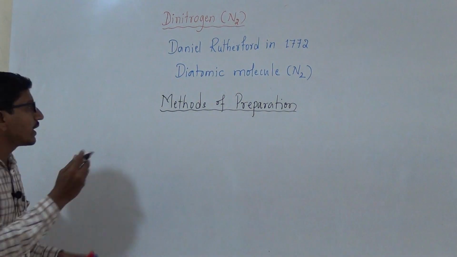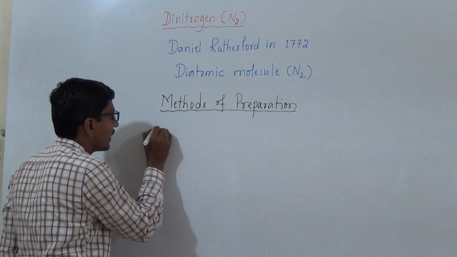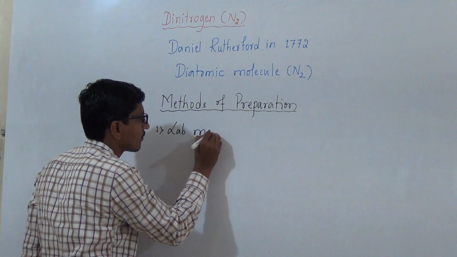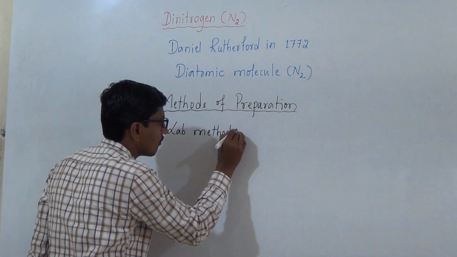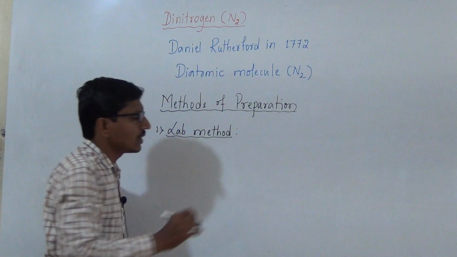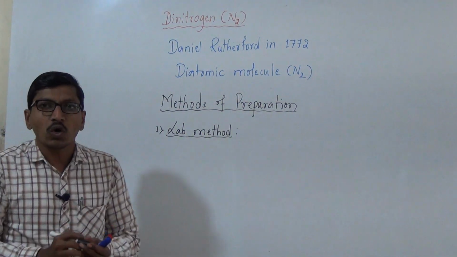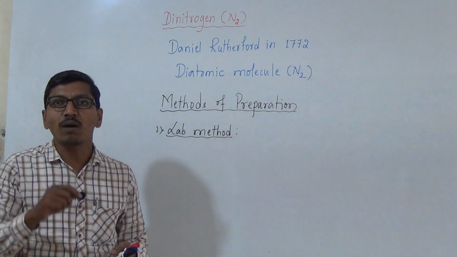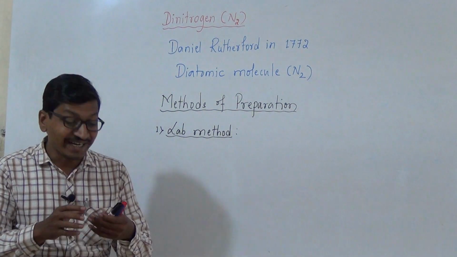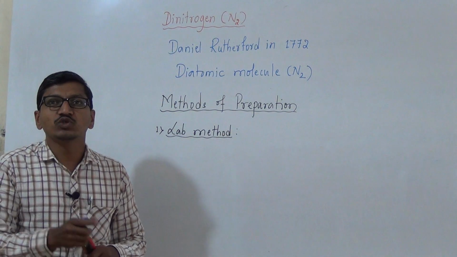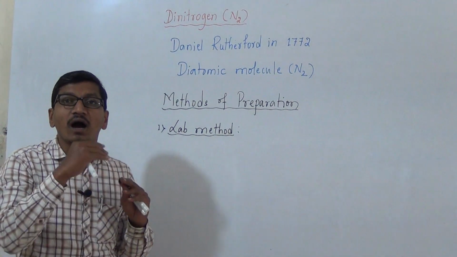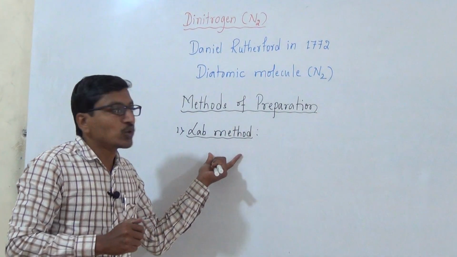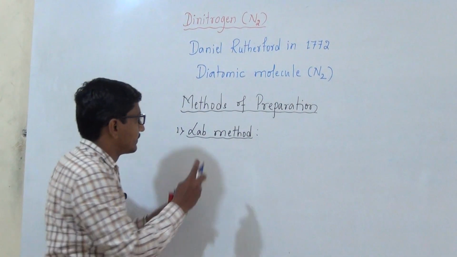In this, the first one is the laboratory method. Dinitrogen is obtained by heating an aqueous solution of ammonium chloride and sodium nitrite.